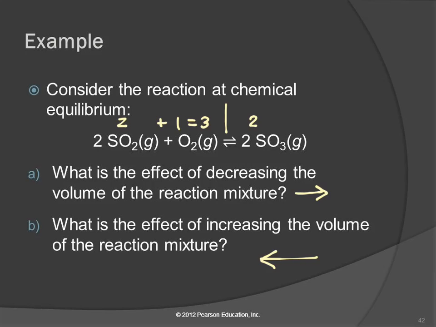And then the rate of the reverse reaction is dependent on this concentration. Well, when you squish a gas, what do you do to the concentrations? You increase them, right? And so we're actually increasing the rates of both, in both directions. But it will shift to compensate for that pressure change.